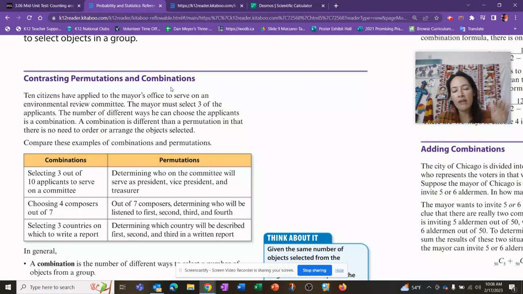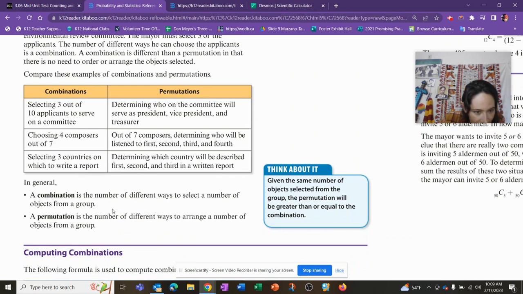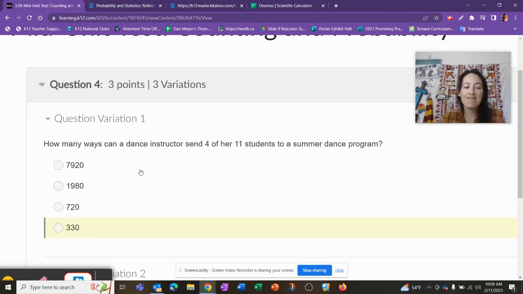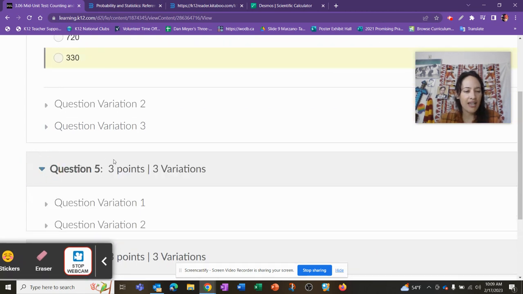This is where you have to do your brain work. The calculator is helpful, but it won't do the thinking for you. None of the tools, nothing in our world will do the thinking for you, even this fancy AI that is coming out. There you go. Read it. You got this. Okay. Question 5.